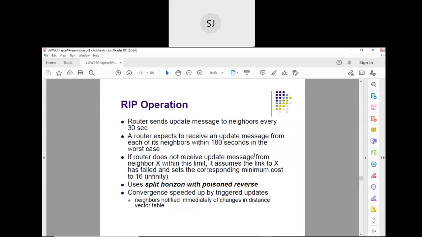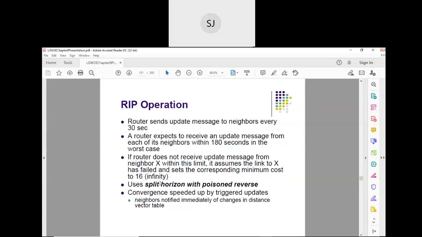If the router doesn't receive the update message from the neighbor X within this limit, then it assumes that the link to X has failed, and the corresponding minimum cost is set to 16. That means 16 means not reachable. The value 16 indicates infinity. It is not reachable.